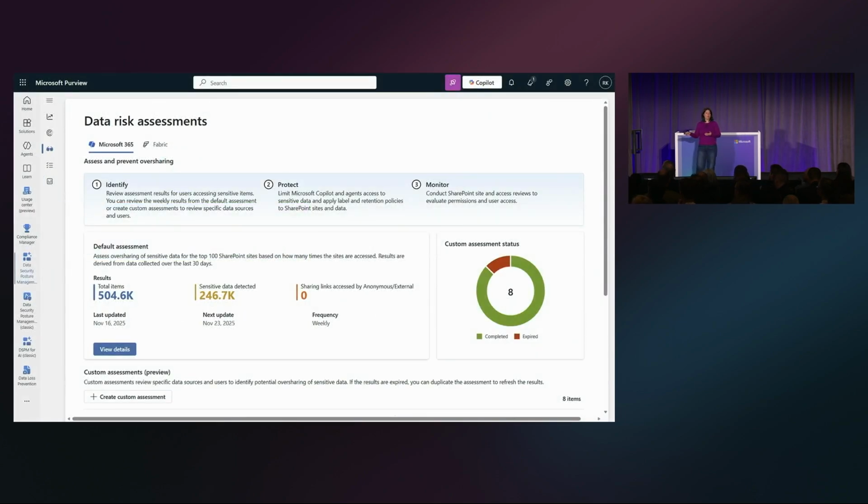You may be familiar with our data risk assessments that we announced at Ignite last year. What I'm showing here is our default assessment report, which runs automatically every week. It looks at your top 100 most used sites, and it looks at things like, does a site have sensitive data? Is that sensitive data protected with a sensitivity label? And gives you some suggestions about how to remediate any oversharing at the site level. Oh, and by the way, you can create a custom assessment if you want to do more than 100 sites.